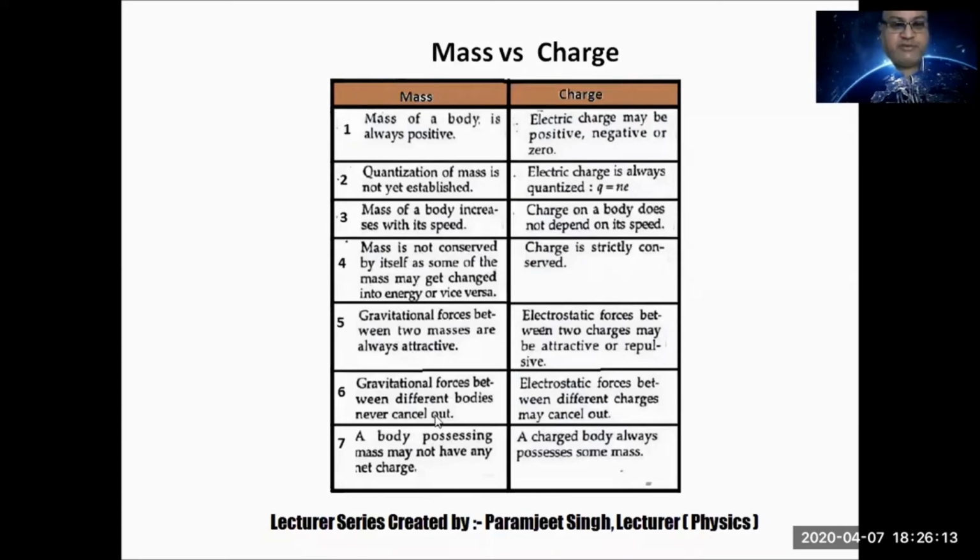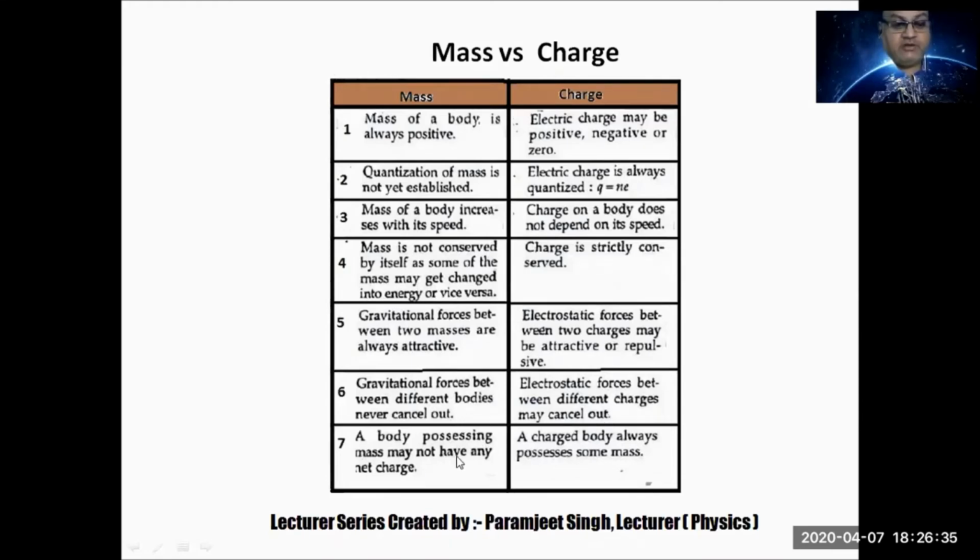Gravitational force acts between two material bodies, two masses, and is always attractive. But in case of charges, repulsion and attraction both are possible. Gravitational forces between different bodies never cancel out, but forces between charges can be cancelled out.